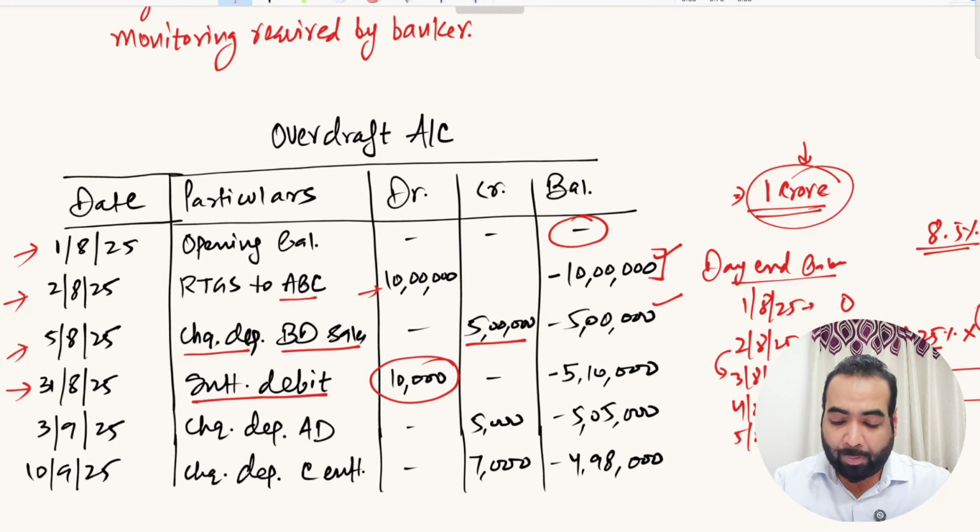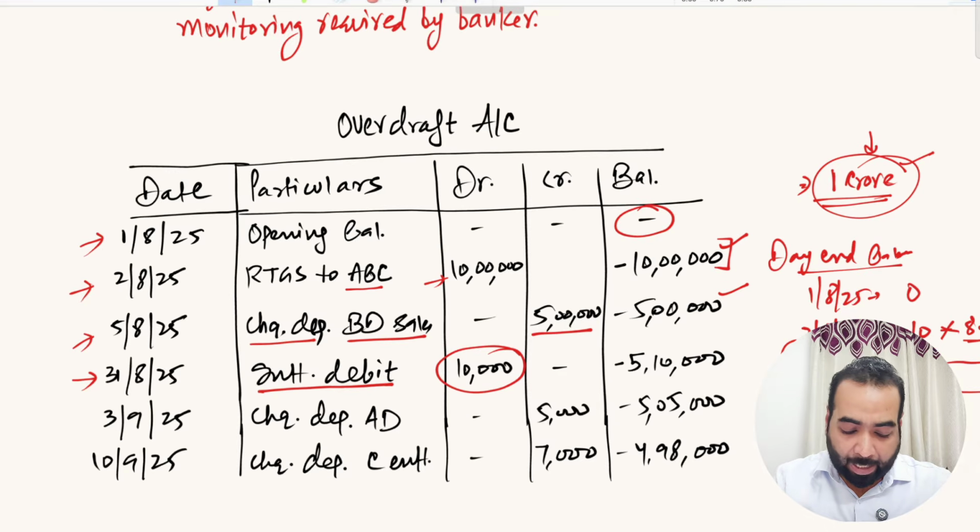Suppose you have a limit of rupees 1 crore, you can draw down up to rupees 1 crore, but at the time of interest debit, you have used only 5 lakh 10,000 rupees. So 94 lakh 90,000 rupees limit is still allowed to you, but you haven't used it, right? So they have charged 10,000 rupees interest to you. Now you will say that my limit is used only around 5%. I have adequate balance in my limit. So the interest is automatically paid off because I haven't used my limit in full year.